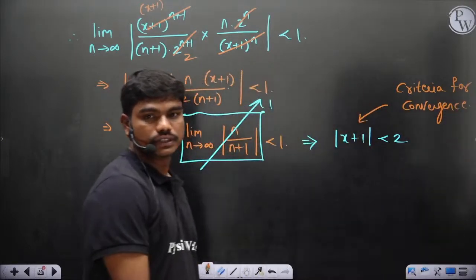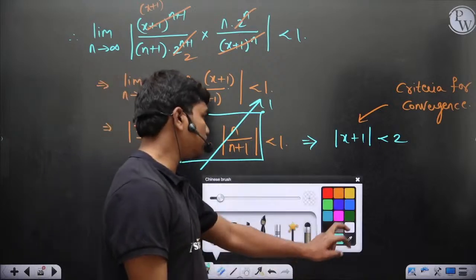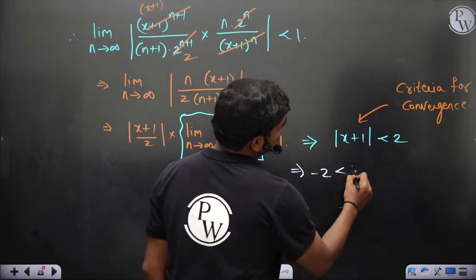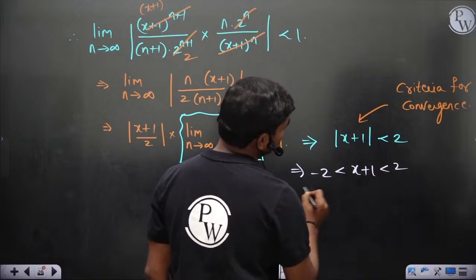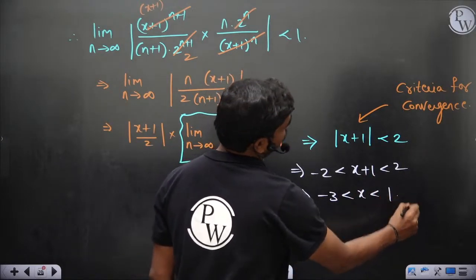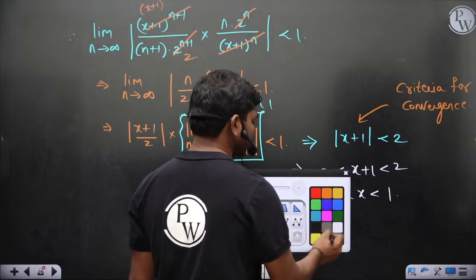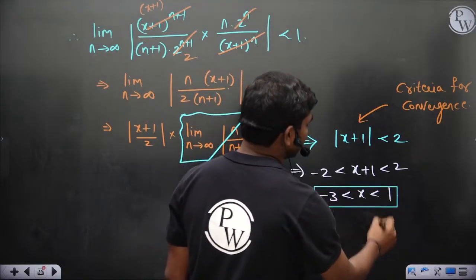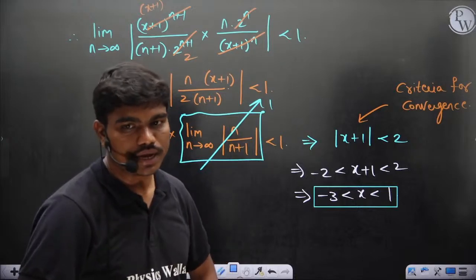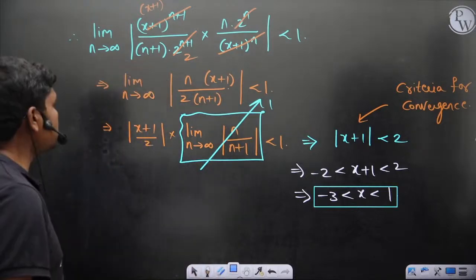Criteria for convergence. So this gives you minus 2 less than x plus 1 less than 2. So minus 3 less than x less than 1 actually here. So if the series has to converge, then minus 3 less than x less than 1 in this case. Let's look at the options.